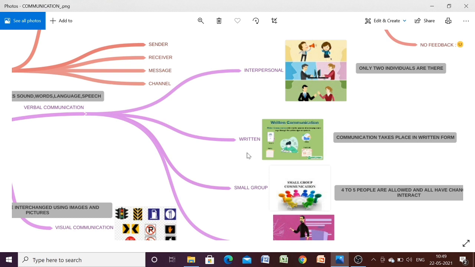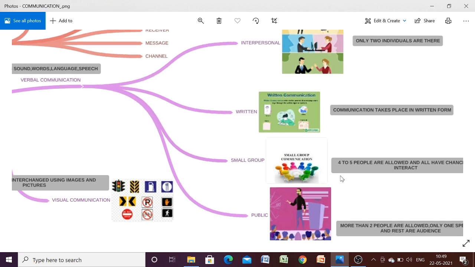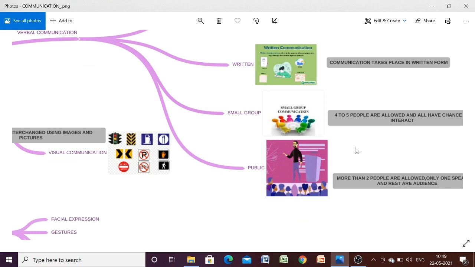Now it involves writing words. Okay, third one is small group communication. Here more than two people will be involved, but each participant can interact and converse with the rest of the others. So an example can be a small board meeting or small press conference, then it will come under small group communication.